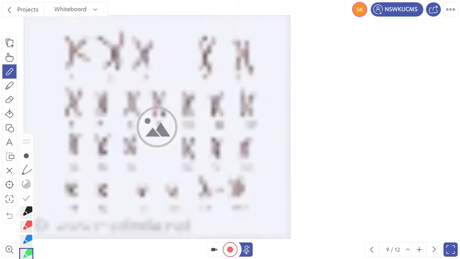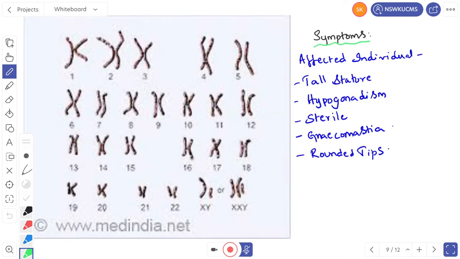Then if we go for the symptoms. So here you can see these are the chromosomes. First chromosome, all these are autosomes. Okay. So up to here, 22 pairs are autosomes. But this is the 23rd pair. In the 23rd pair there is one extra X chromosome, so the condition is called 47, XXY. So what are the symptoms?